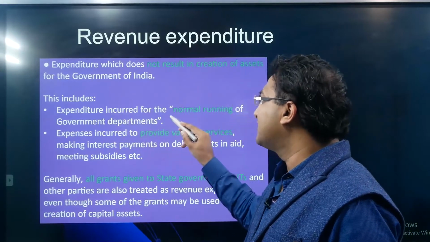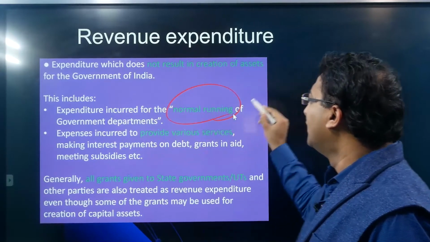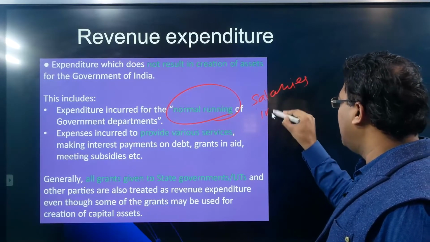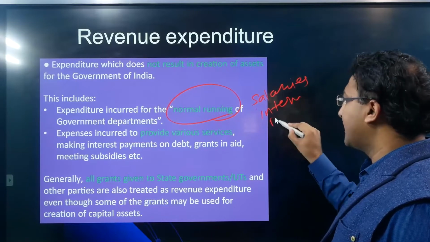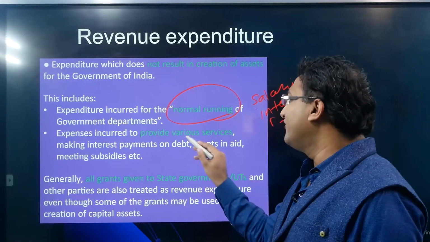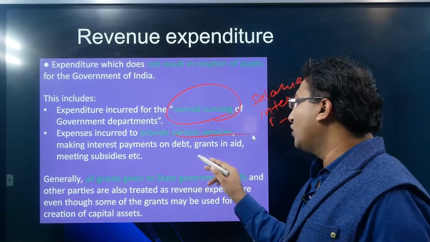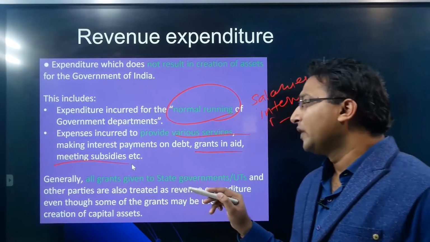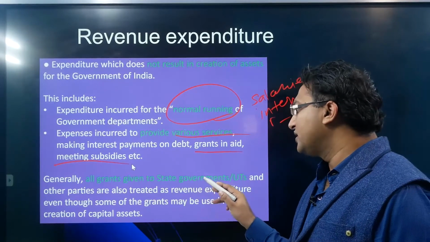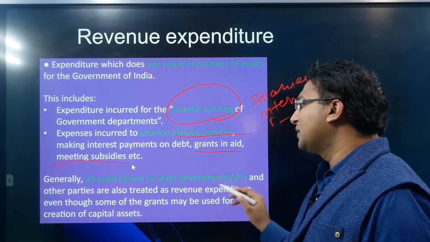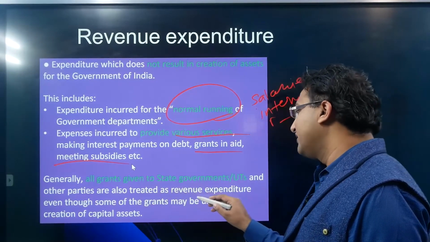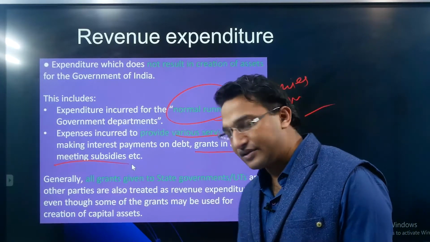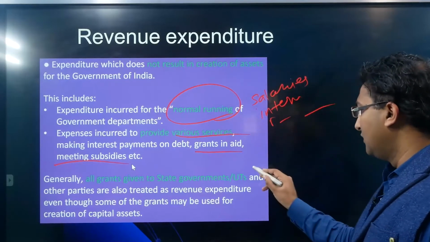This includes the expenditure incurred for normal running, for example salaries, interest payment, pension, etc. Expenses incurred to provide various services, making interest payment on debt, grants in aid, meeting subsidies, etc. Generally, all the grants given to the state governments or UTs and other parties are also treated as revenue expenditure, even though some of the grants may be used for the creation of capital assets. So this point is very simple.